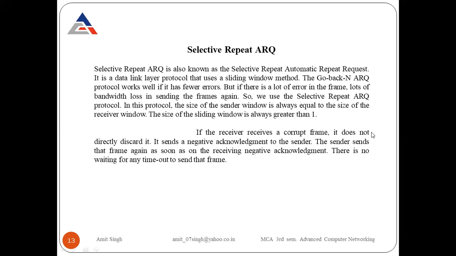But what will happen in this case? If the receiver receives a corrupted frame, at the same time it sends a negative acknowledgement. If the sender receives the negative acknowledgement for that particular frame, it retransmits only that packet. So this is all about the selective repeat ARQ.